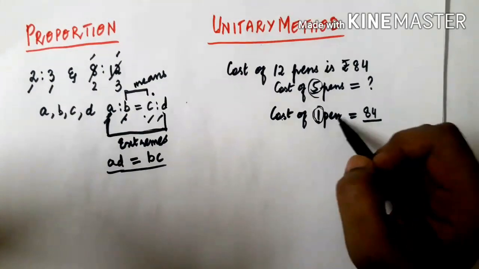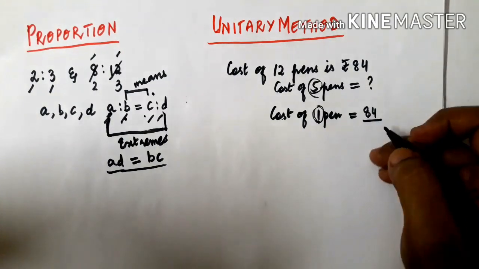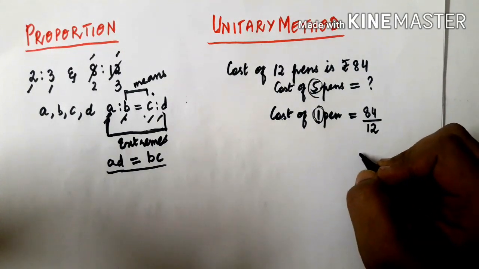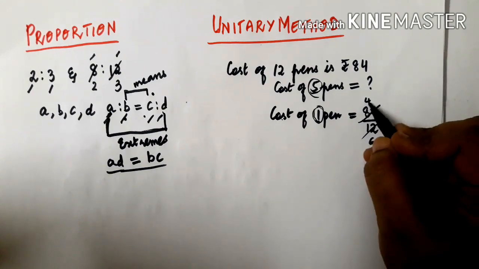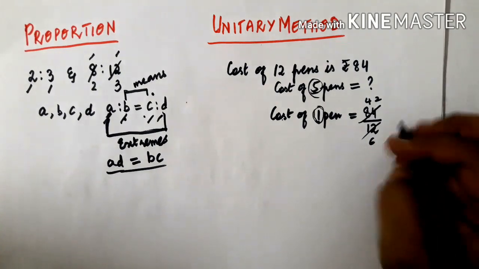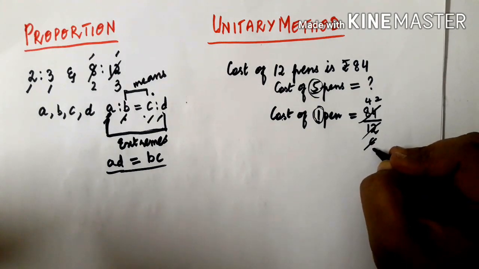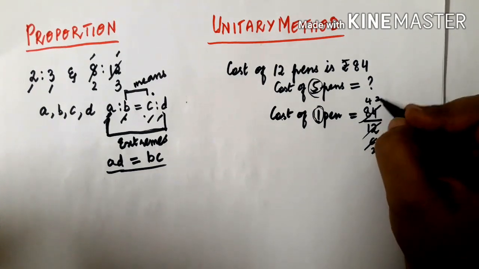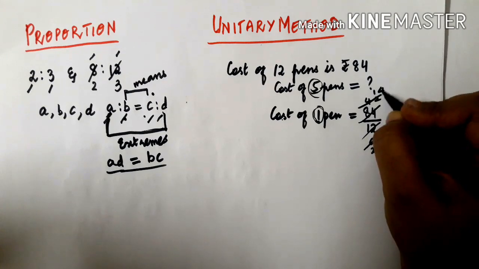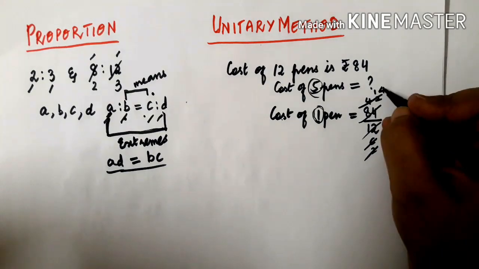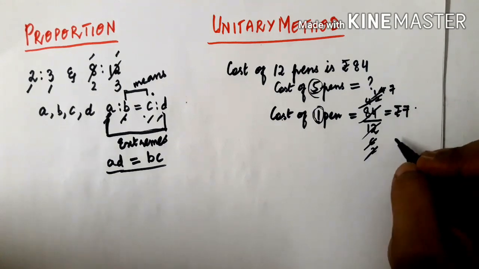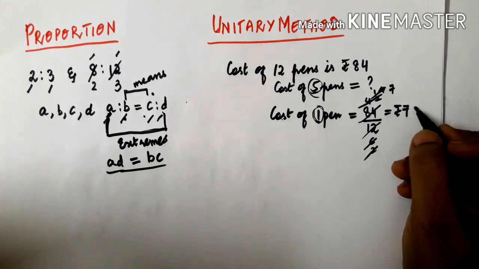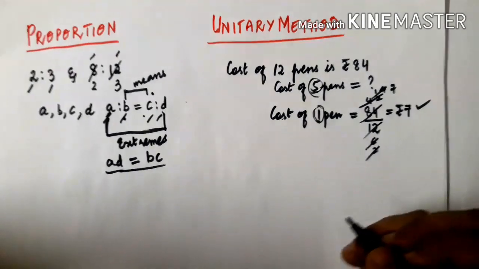First, the cost of 1 pen will be 84 divided by 12. So 84 divided by 12: 2 sixes are 12, 2 fours are 8, 2 twos are 4. Here you can go with the 3 table: 3 twos are 6, 3 ones are 3, 3 fours are 12. And 2 ones are 2 and 2 sevens are 14. So rupees 7. What is the cost of 1 pen? The cost of 1 pen is rupees 7.